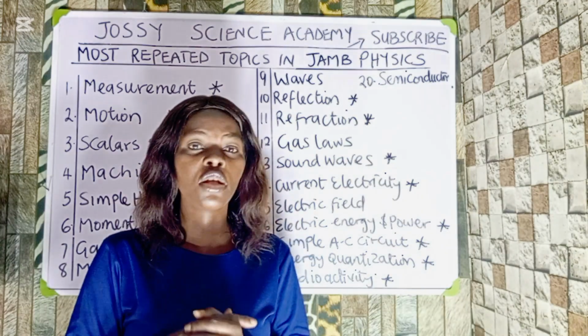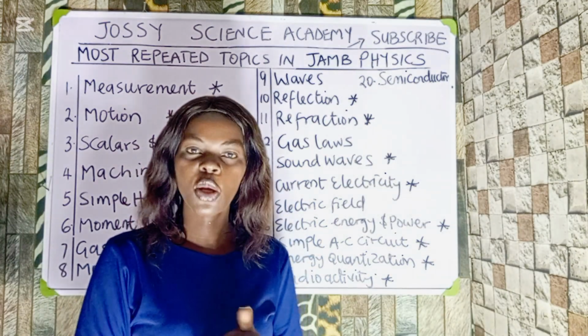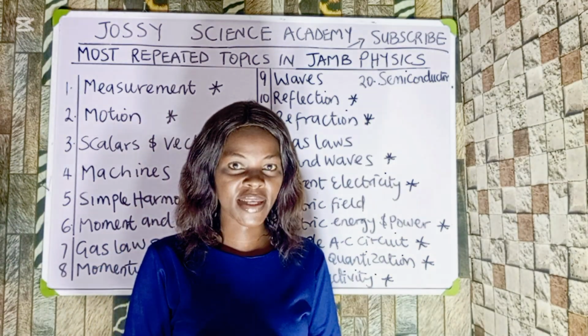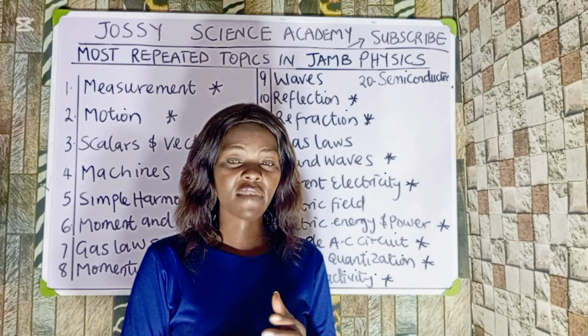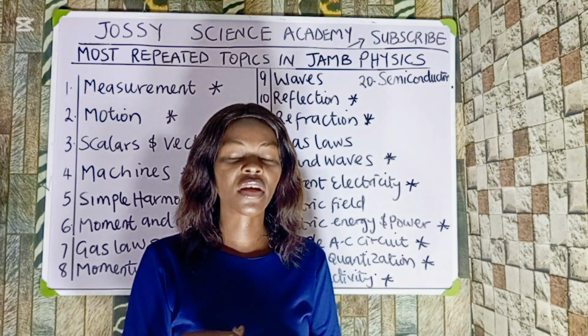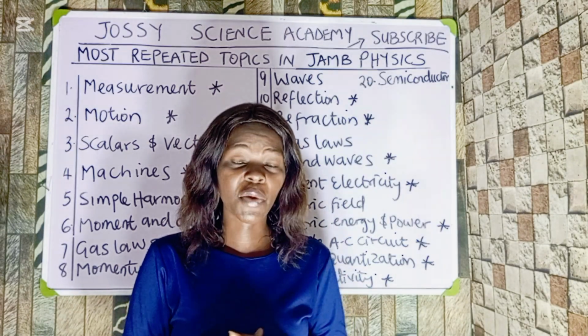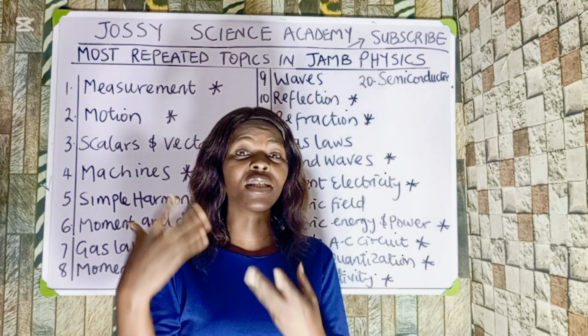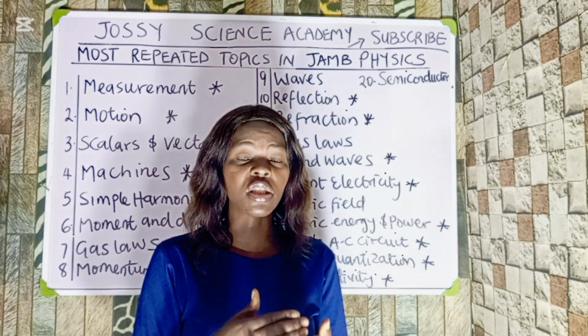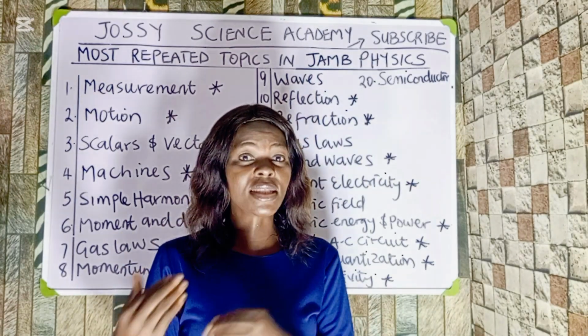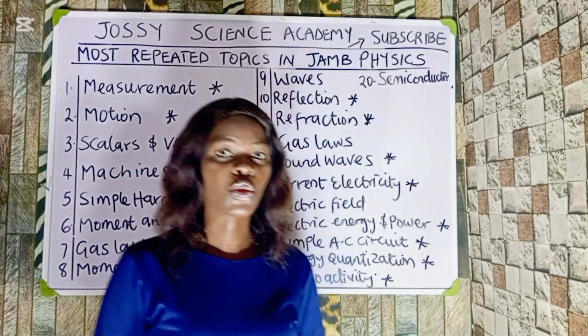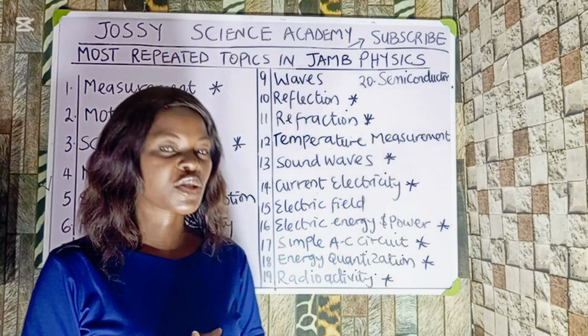You must know the law of refraction. You must also know the construction of lenses, a convex lens and a concave lens, and how to construct the ray diagram of a concave and a convex lens. Very important. And the lens formula, even though it's the same as the mirror formula, you must note which one is positive and which one is negative. Very, very important.